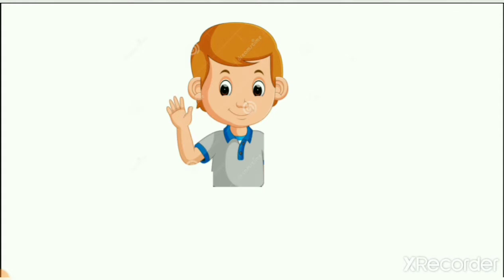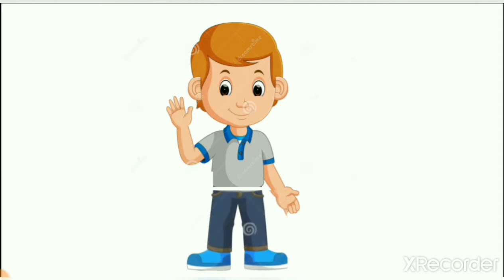So how many hands do we have? We have 2 hands, 1 and 2. Here you can see the 2 hands of one boy. Then we have 2 legs. So now you can understand that these all parts join together and make our body. Here you can see the body of one boy. All these things we learn in this lesson.